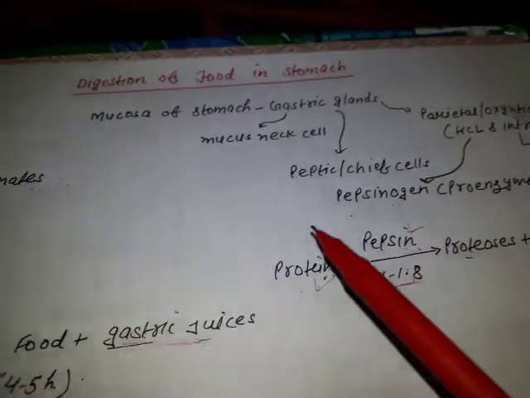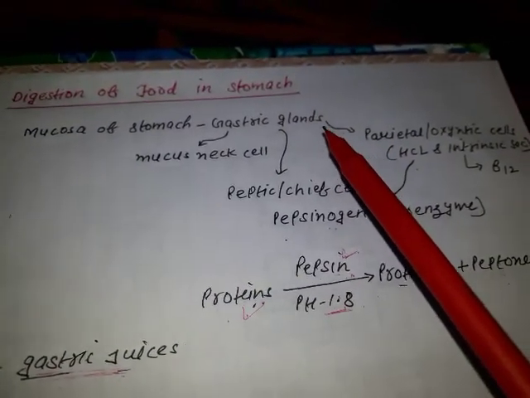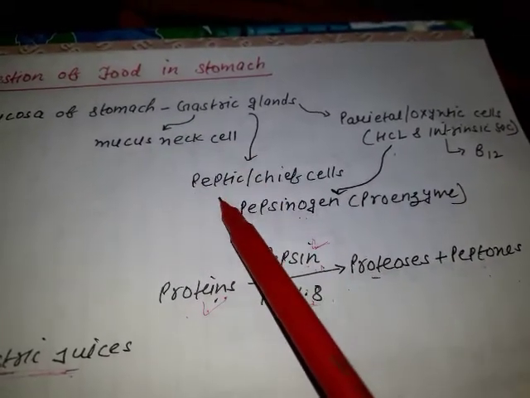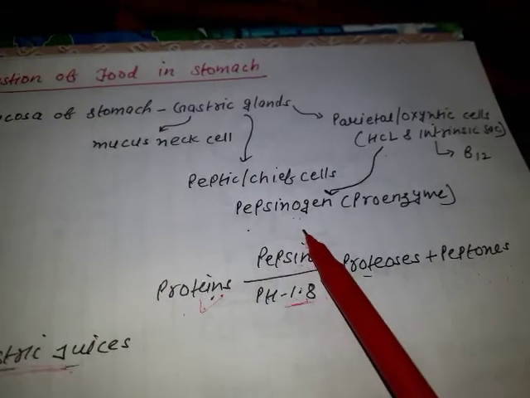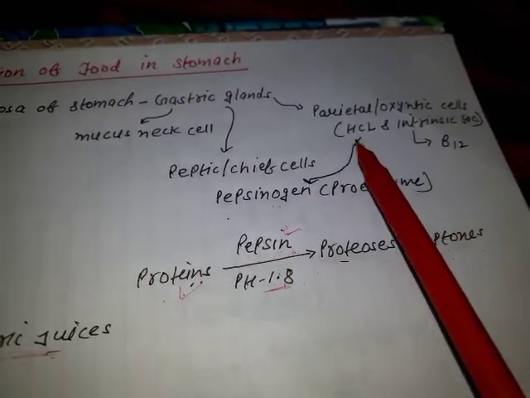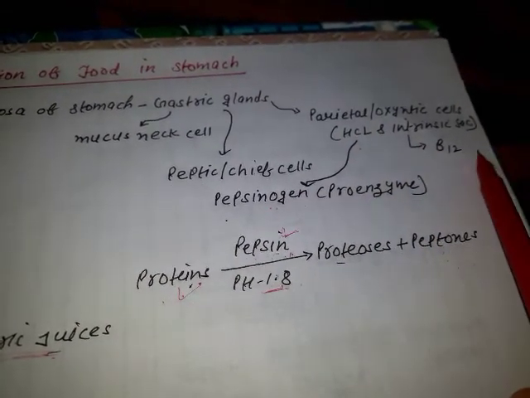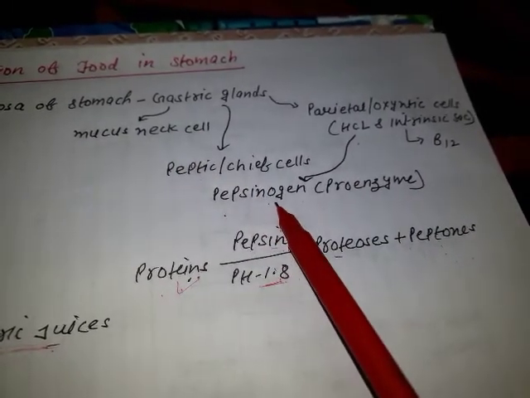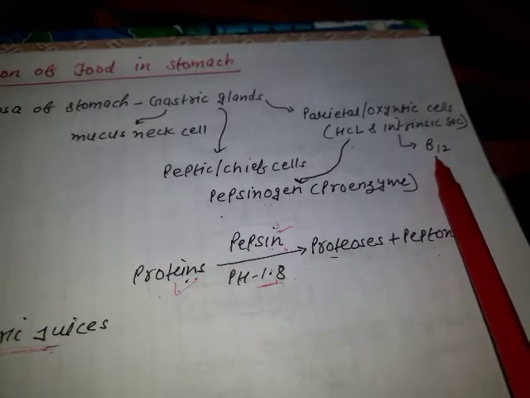These gastric glands contain 3 types of cells. Mucous neck cells secrete mucus, peptic cells secrete pepsinogen, and parietal cells secrete HCl and intrinsic factor.